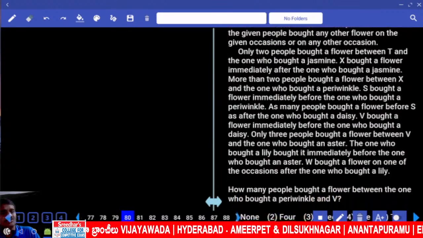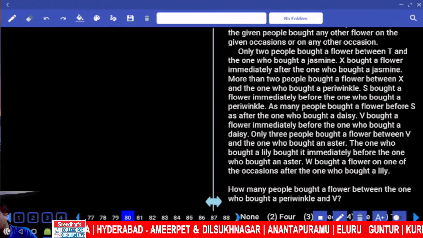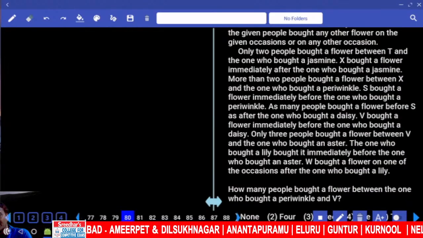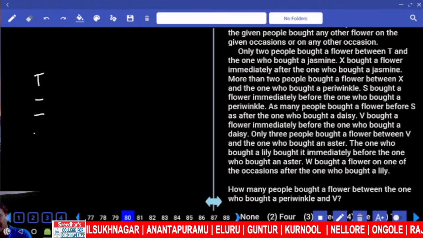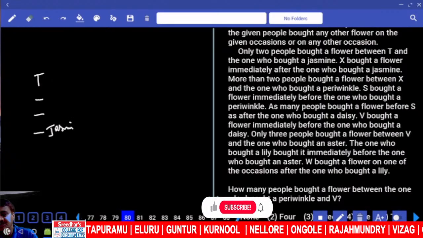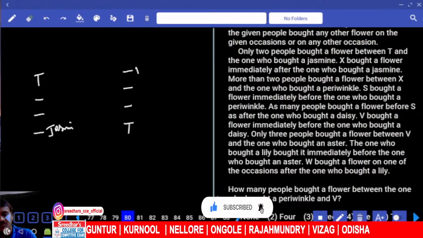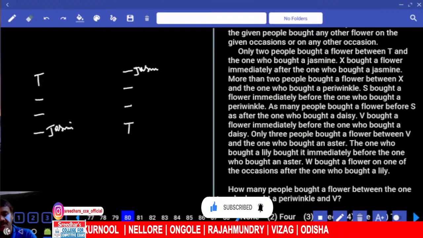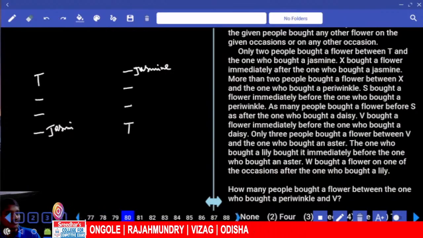Only 2 persons bought a flower between T and the one who bought jasmine. So between T and jasmine, there are only 2 people. If T is here, then 1, 2, now the one who bought jasmine. Clear? The one who bought jasmine can be before or after this T. There are 2 different possibilities.